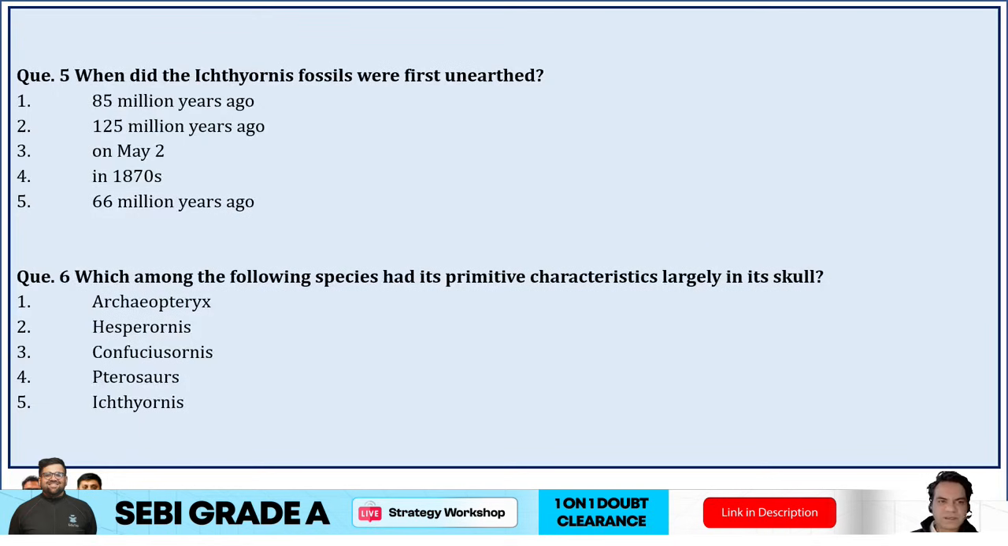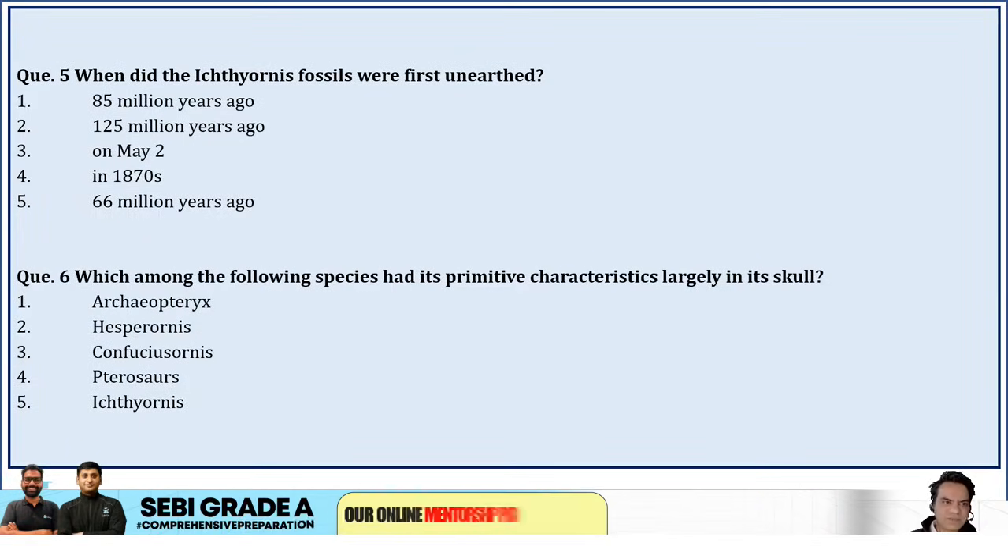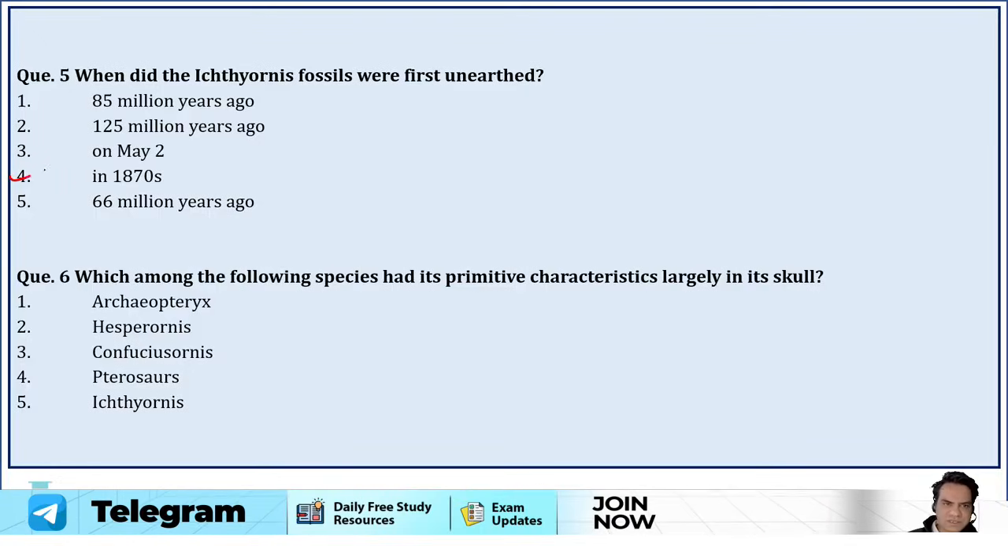Next, when were the Ichthyornis fossils first unearthed? 85 million years ago, 125 million years ago, in the 1870s, or 66 million years ago. So initially they were unearthed in the 1870s, but later on new fossils were also found. So option D is your correct answer.